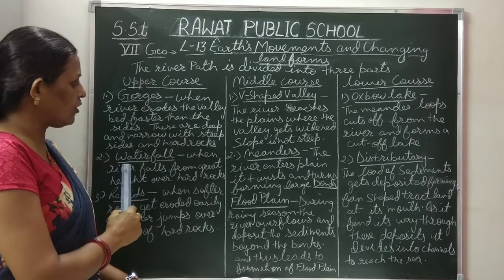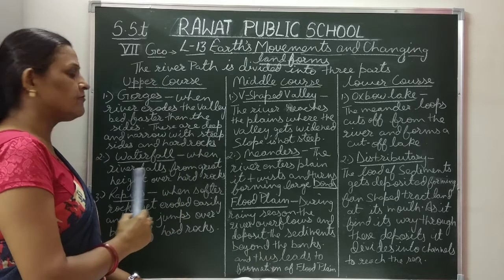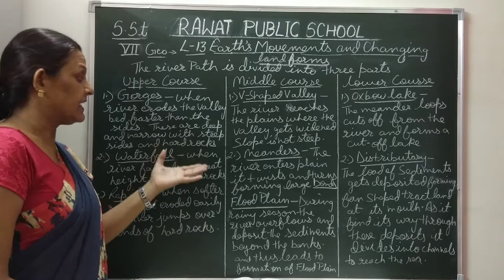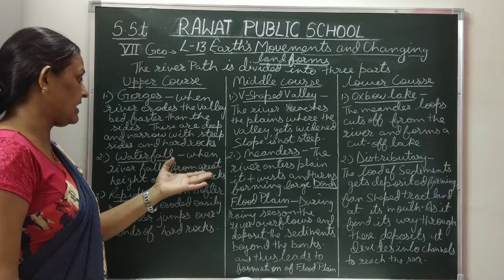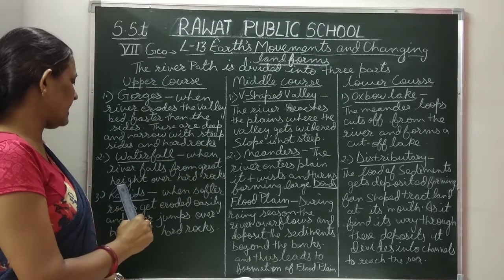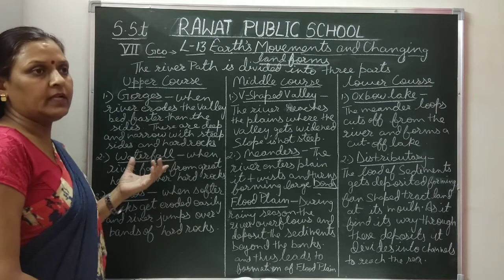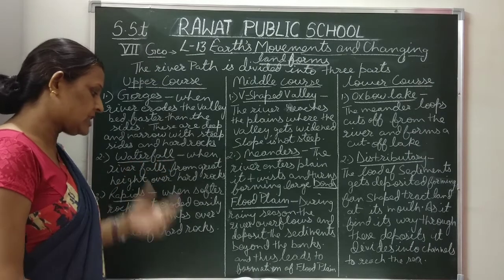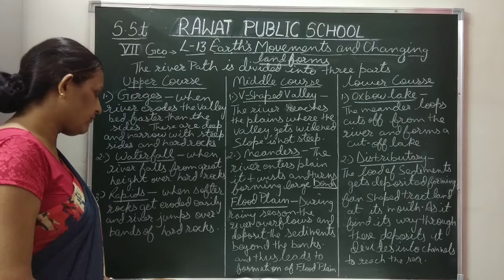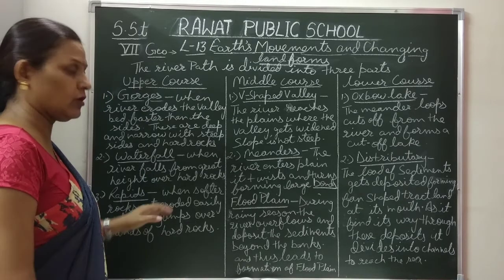Next is waterfall. When a river falls from a great height over hard rocks, waterfalls are formed. When we talk about waterfalls, Angel Falls in Venezuela is the highest waterfall, and Jog Falls in Karnataka is the highest waterfall of India.